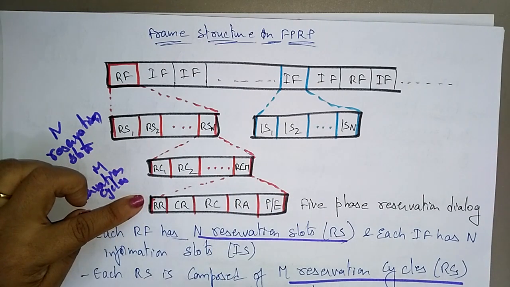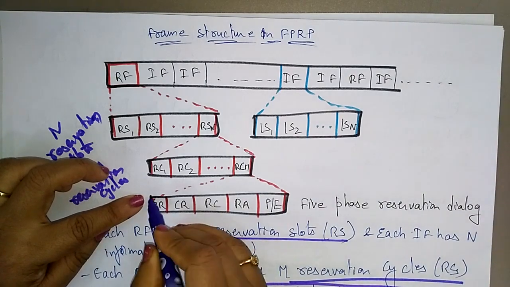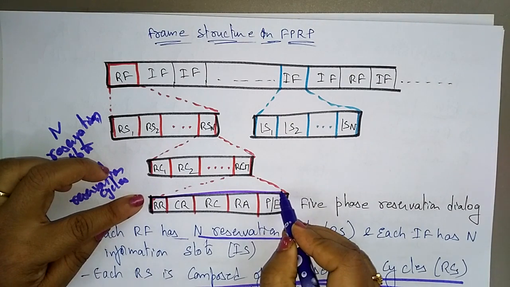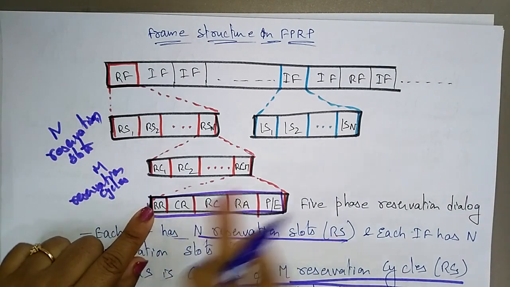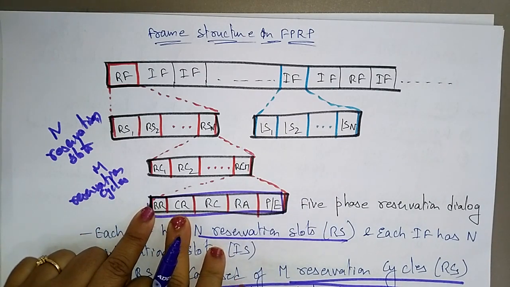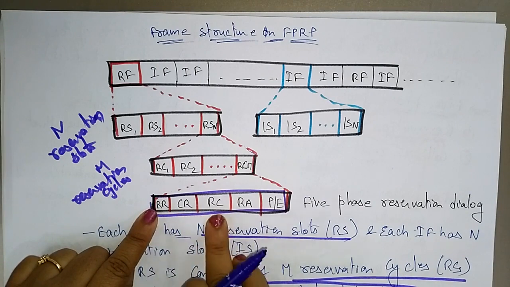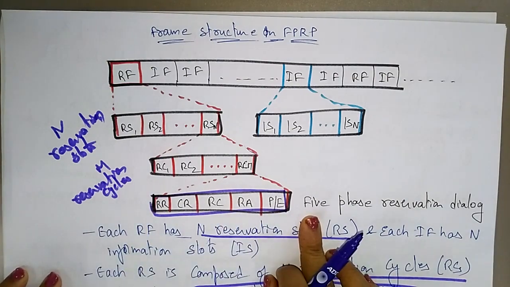With each RC a 5-phase dialog takes place. So that is the 5-phase reservation protocol. Each reservation cycle is divided into a 5-phase reservation dialogue: RR, CR, RC, RA, P by E.